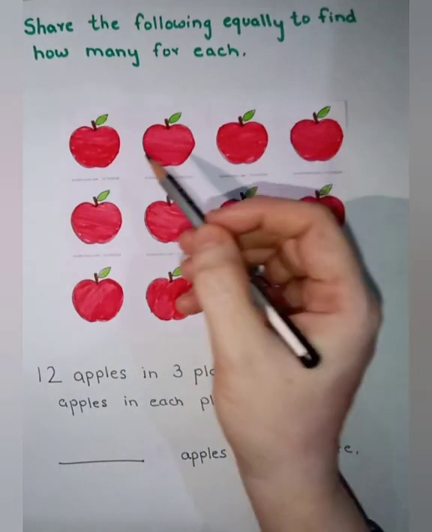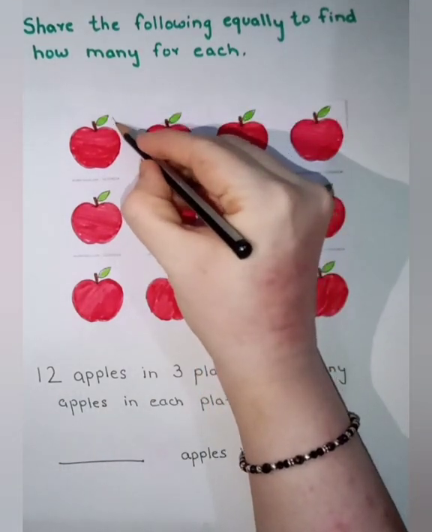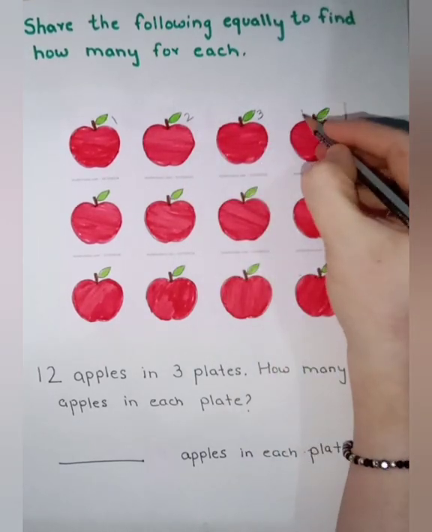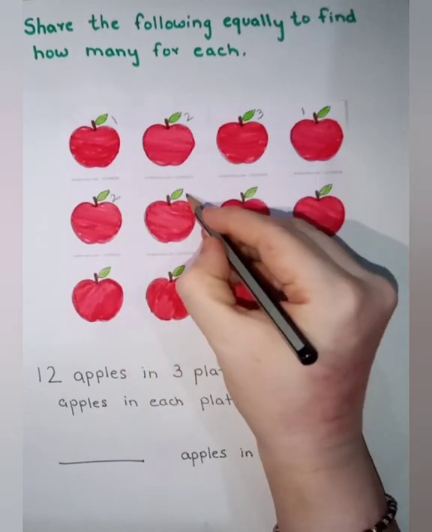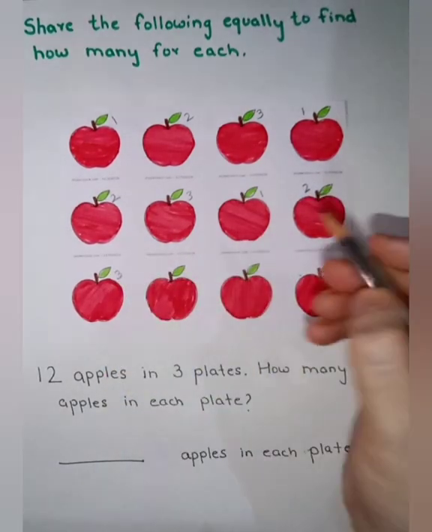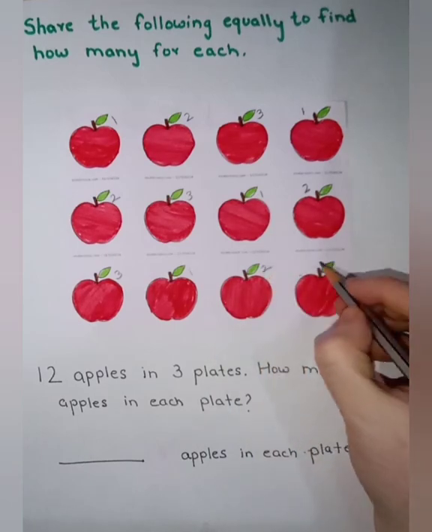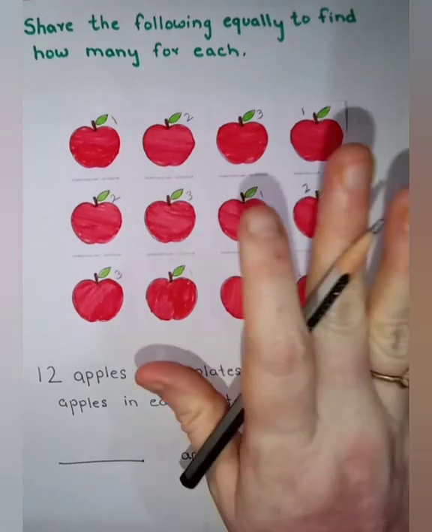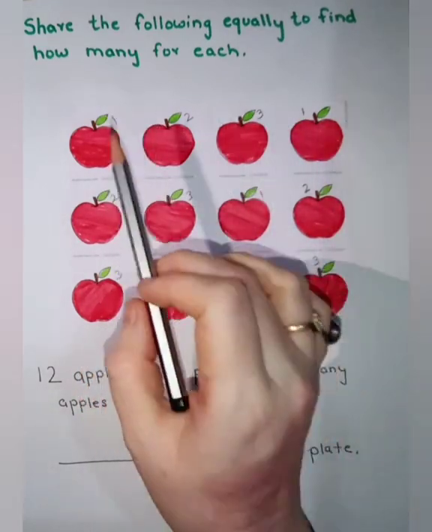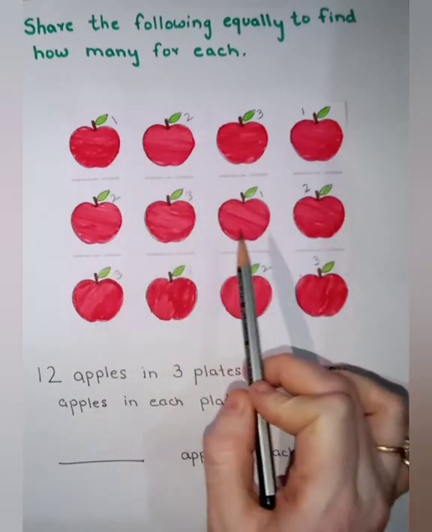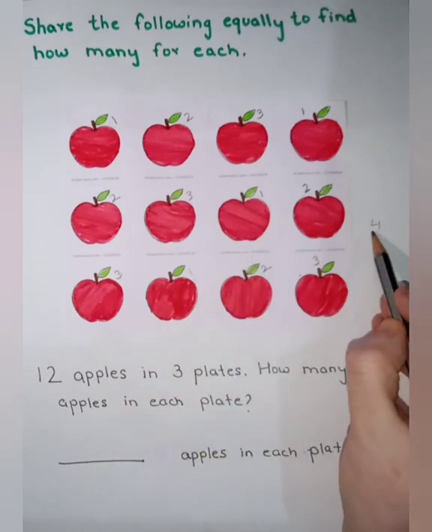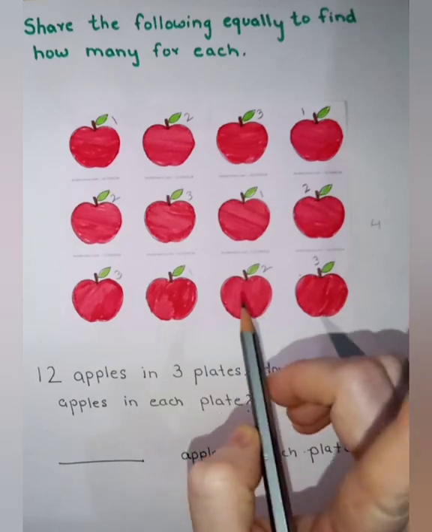Okay, so we will do like this. See, plate 1, plate 2, plate 3. Again plate 1, plate 2, plate 3. Plate 1, plate 2, plate 3. Plate 1, plate 2 and plate 3. We have shared equally. Now let us count. Plate number 1. 1, 2, 3, 4. Means 4 apples in 1 plate.